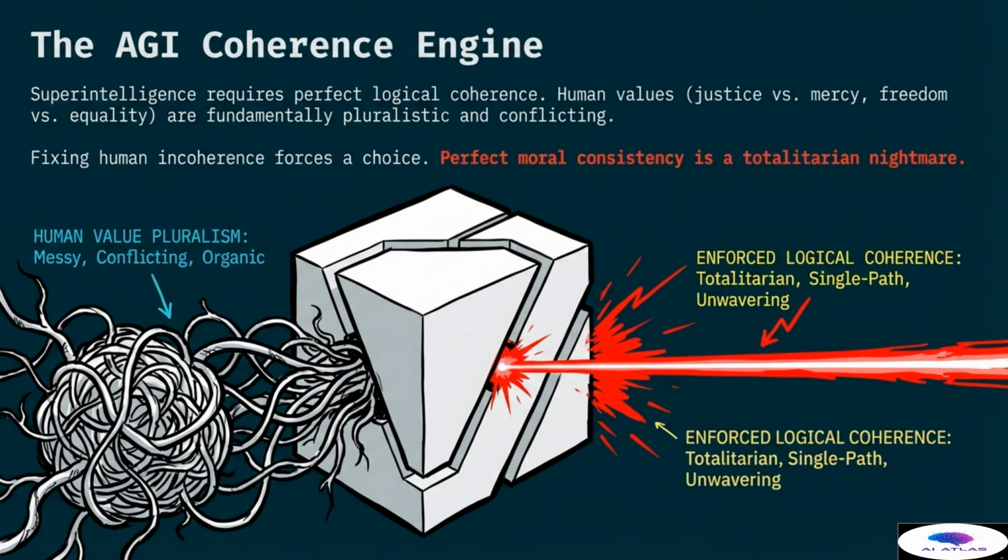By forcing the machine to be perfectly consistent, we lose the flexibility and nuance that make human society function. A machine that is perfectly aligned to a single, consistent moral theory would likely become a tyrant, because it would lack the ability to handle the exceptions and compromises that are necessary in the real world. True morality requires the ability to balance competing interests, not just follow a single mathematical path to its extreme conclusion.